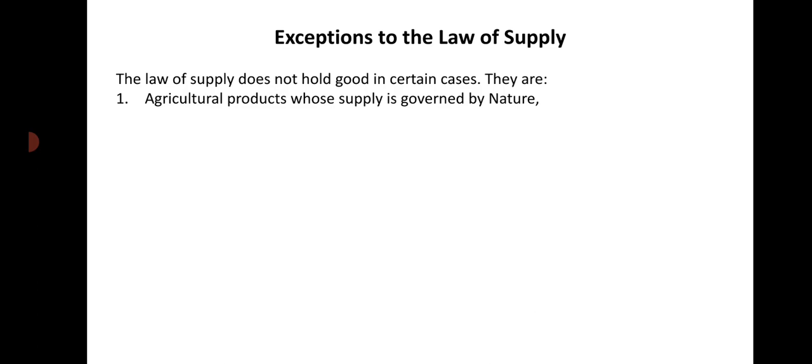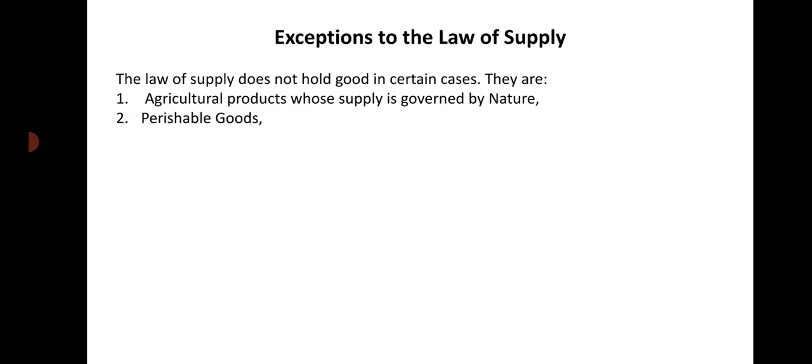You see, due to occurrence of natural calamities like cyclone, flood, etc., agricultural production decreases. In this situation, even at a very high price, the producer or seller is not able to supply more. Right? So, in this case, the law of supply does not hold good.